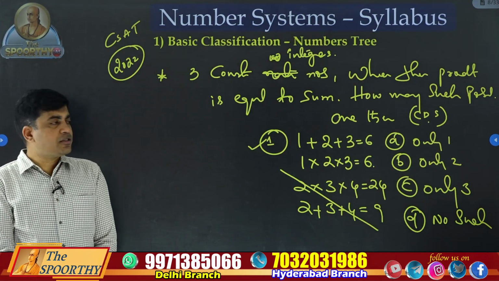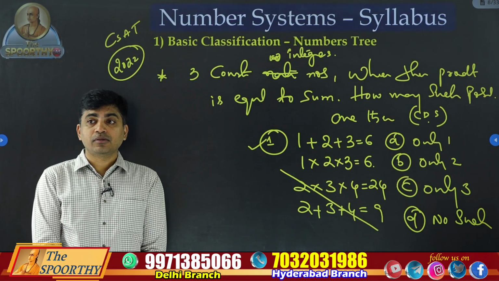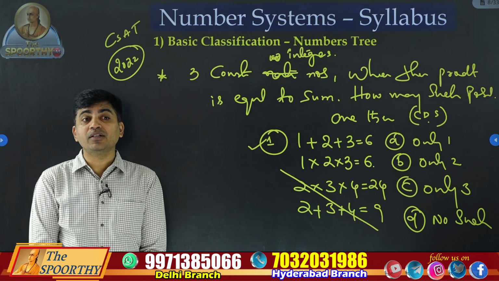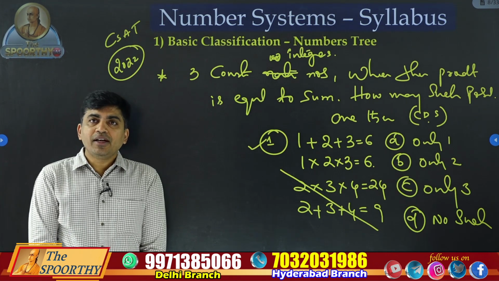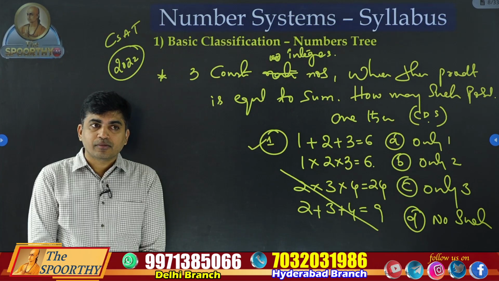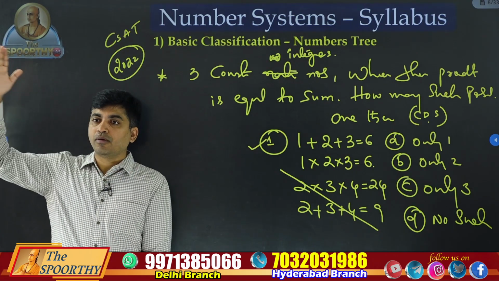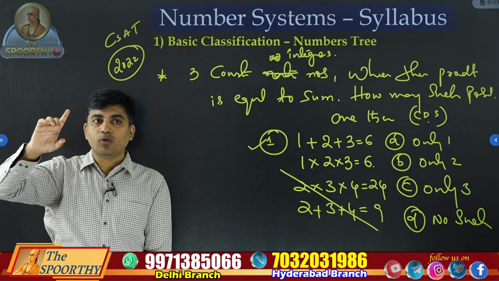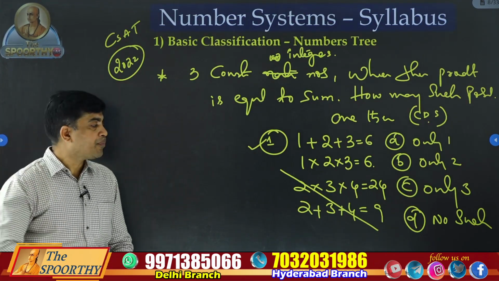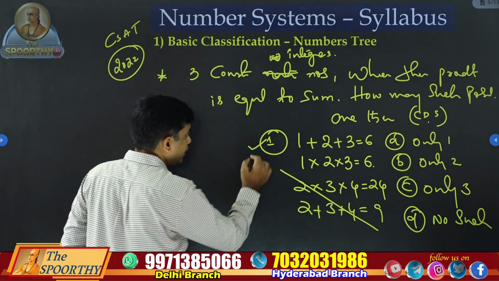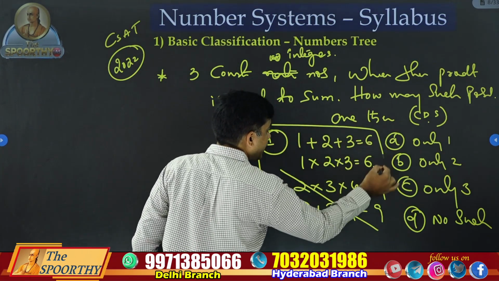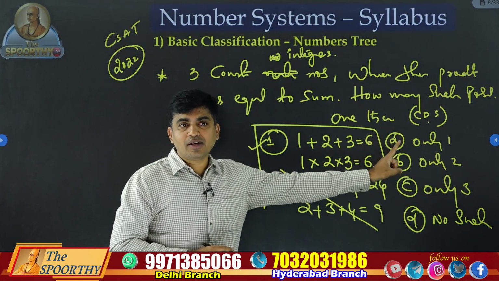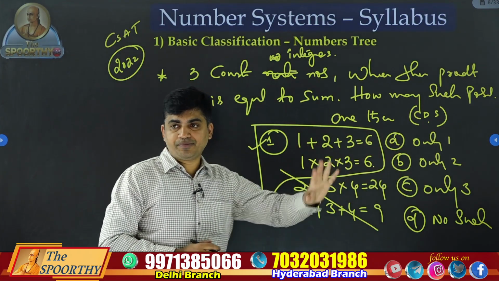So what is the change between this and the previous question? Natural numbers were in the previous question. Now it is integers. Integers start from minus infinity to plus infinity. Negative numbers and 0 are also included in integers. So it is like the previous question only. First set is 1, 2, 3, that is fine. That particular year few answered only 1, which is the wrong answer.